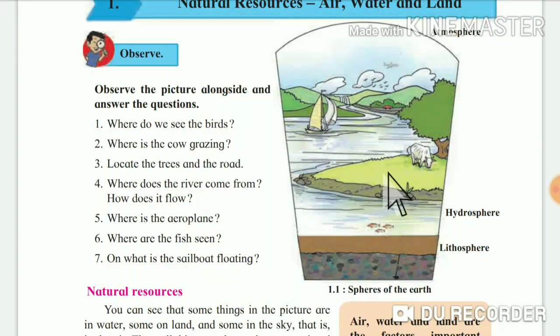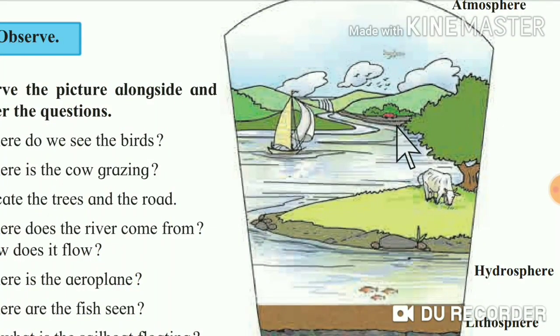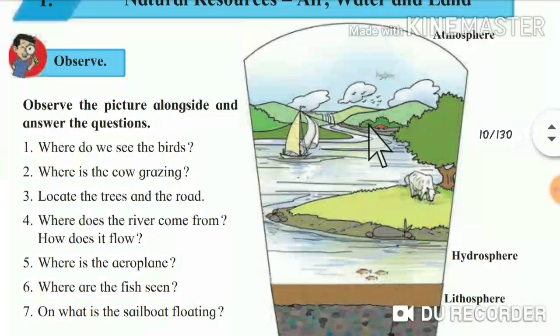Now next, locate the trees and the road. Can you observe the road? See here, a small car is shown to you. Now you can see it clearly. Yes, this is a road. And the question asked is, locate the trees and the road. Where can you locate the trees? On the land. Right?